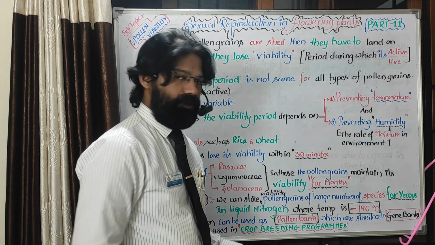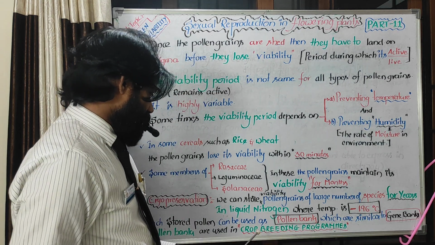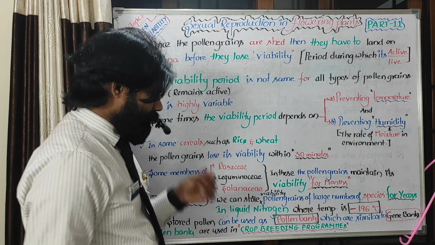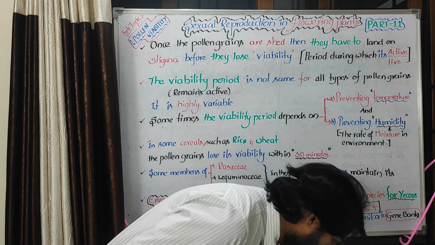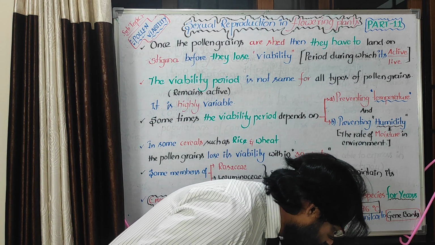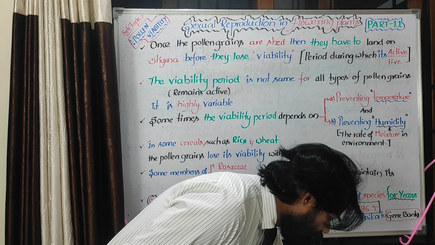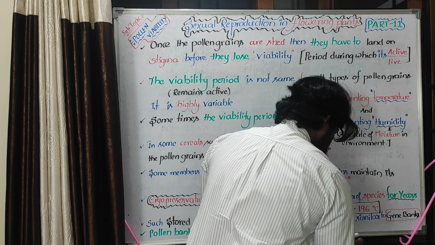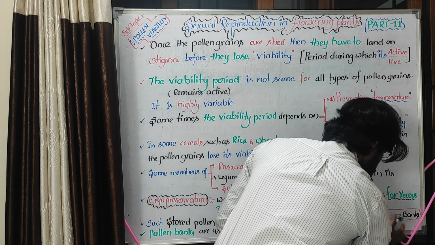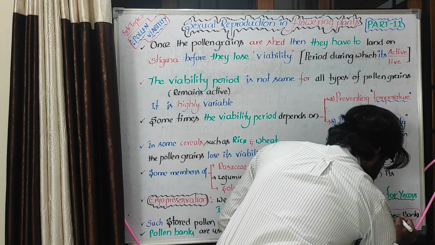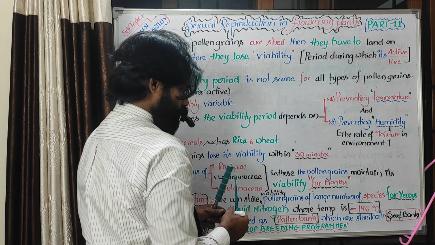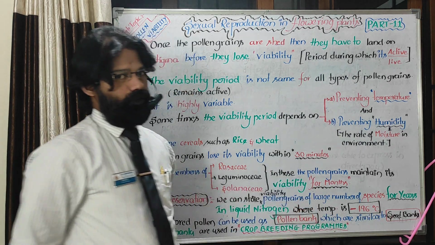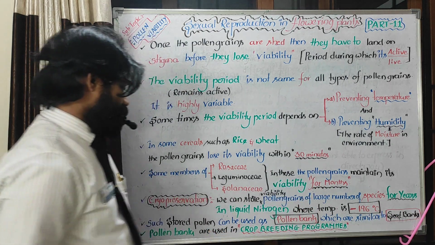Then they said very clearly, pollen banks are similar to seed banks, not gene banks. It is a seed bank. Very important, not gene bank. If he asks the question, pollen banks are similar to, then it is the seed bank.